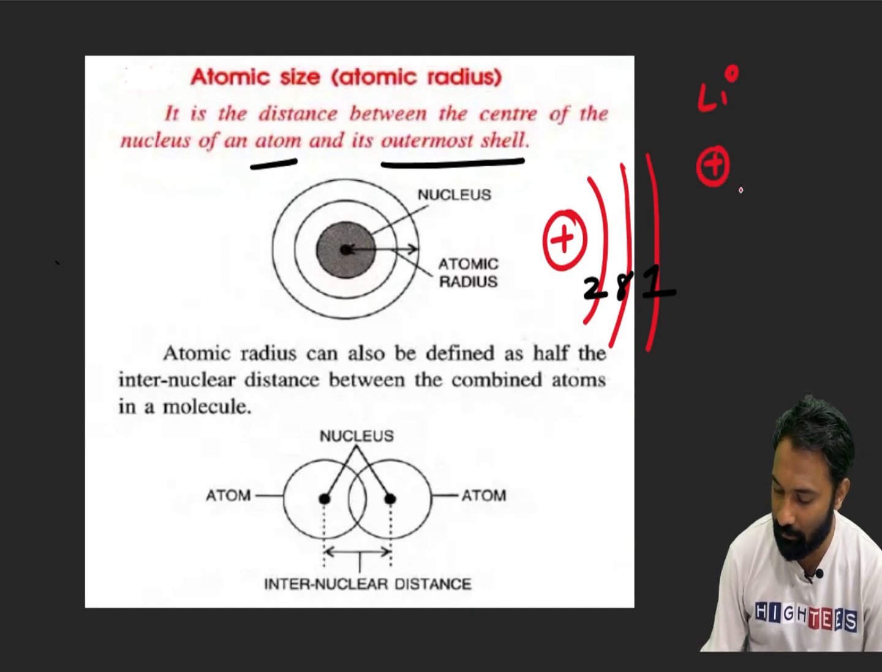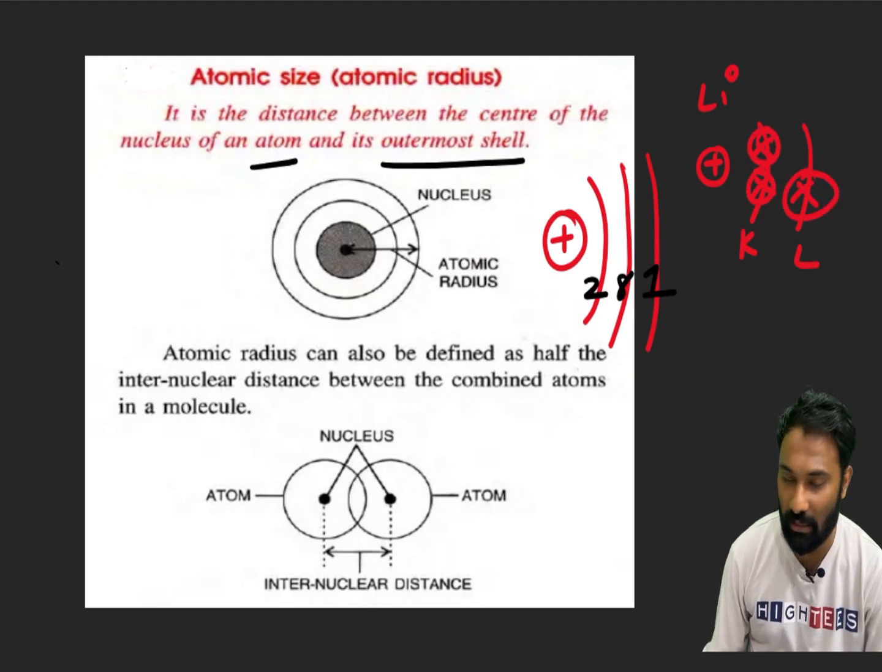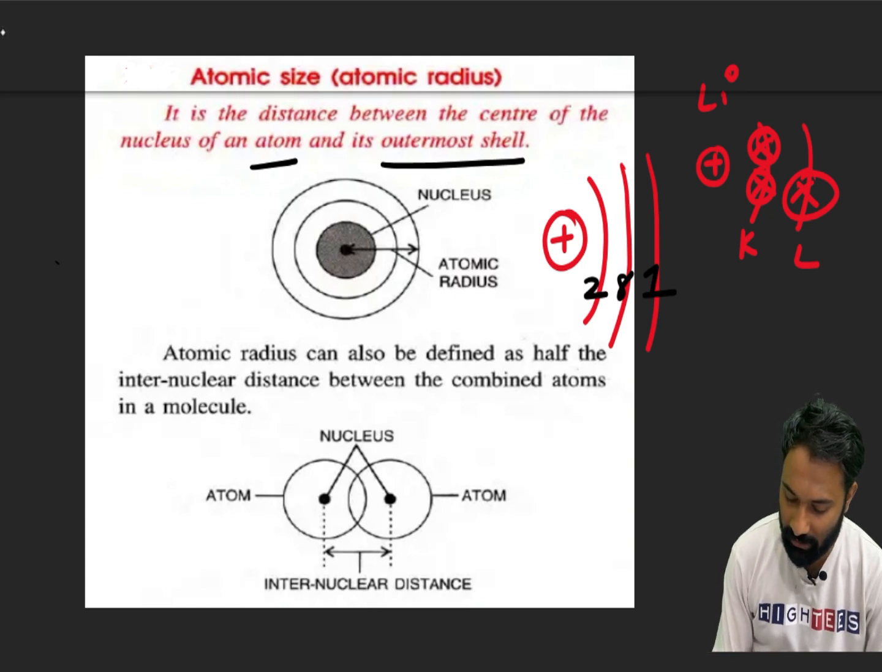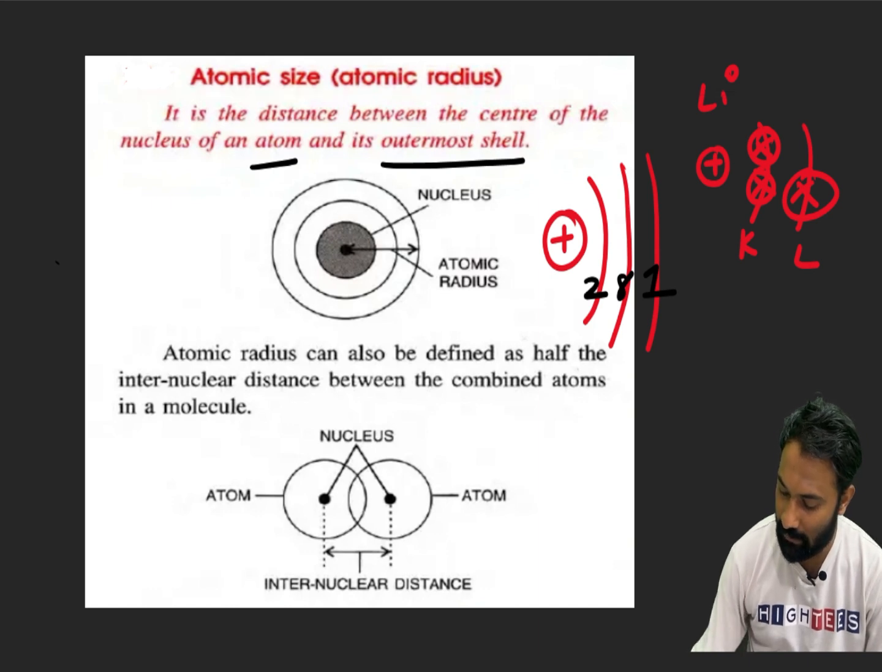Now in the lithium case, how many electrons does it have? 3 electrons. This is the K shell and this is the L shell. For lithium, 2 electrons will be in the K shell and 1 electron will be in the L shell. So in the lithium case, this L shell will be the outermost shell